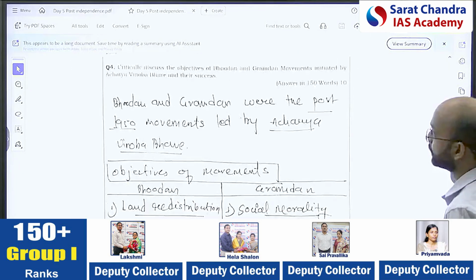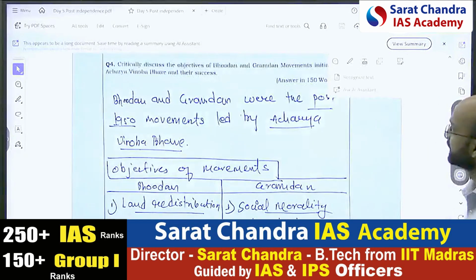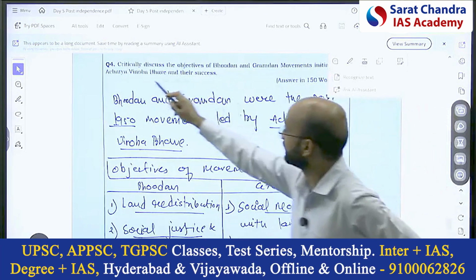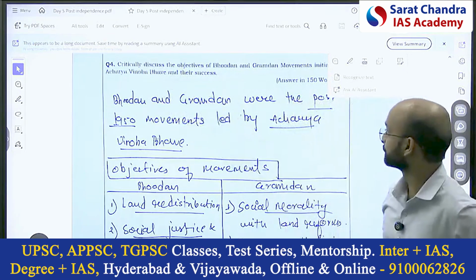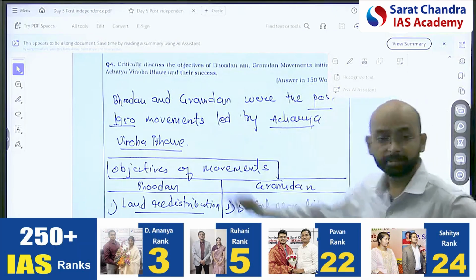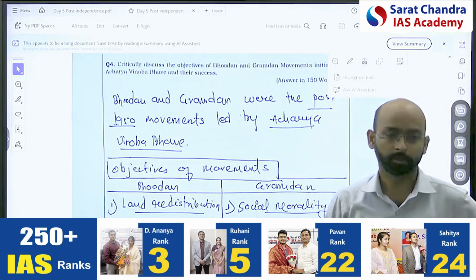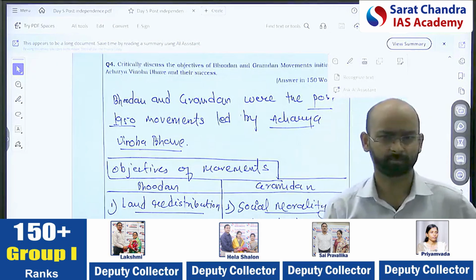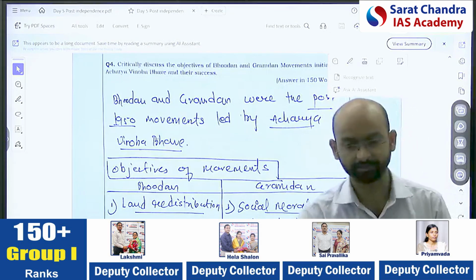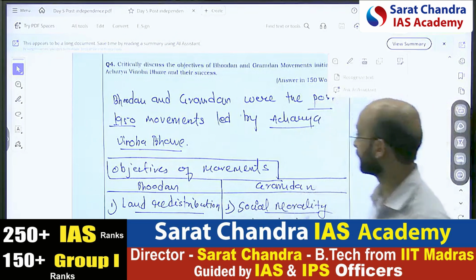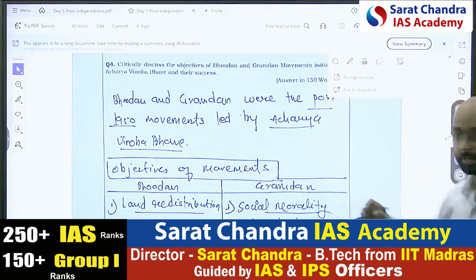The second question is about the Bhudan movement. See the structure. Critically discuss the objectives of the Bhudan Gramdan movements initiated by Acharya Vinoba Bhave. Now here the year is important, when it started. So around the 1950s. It was a movement, no? So it started around the 1950s. That's the point. So you have to give the objectives of the movement.